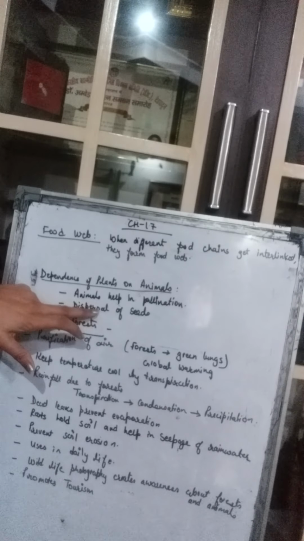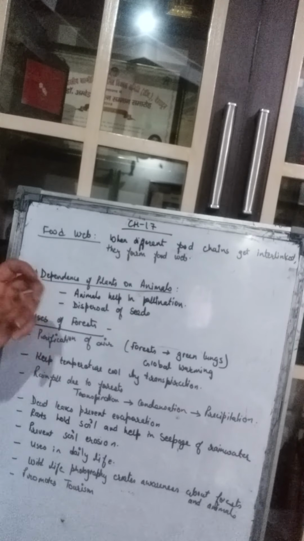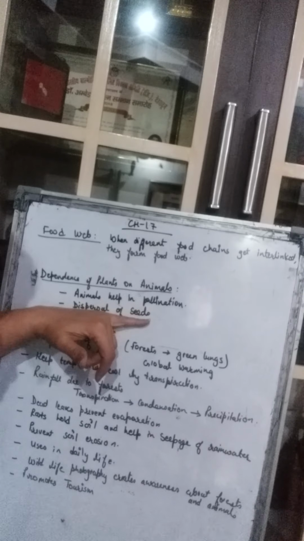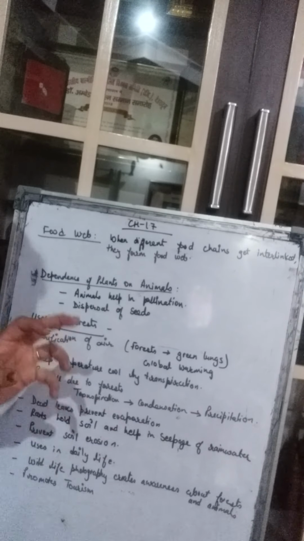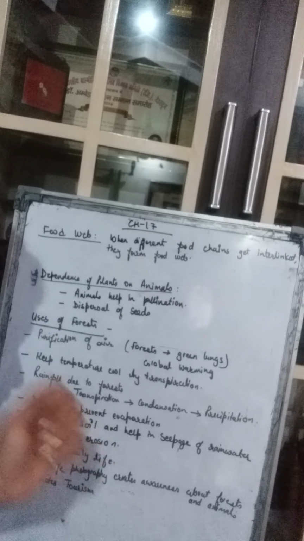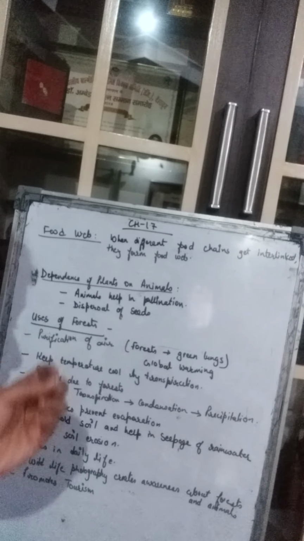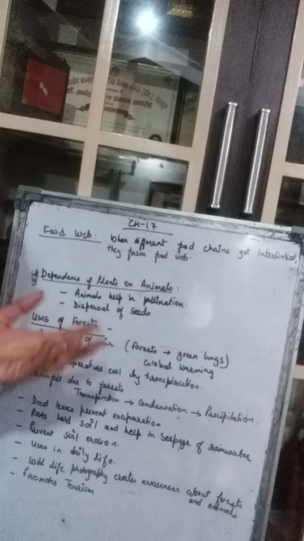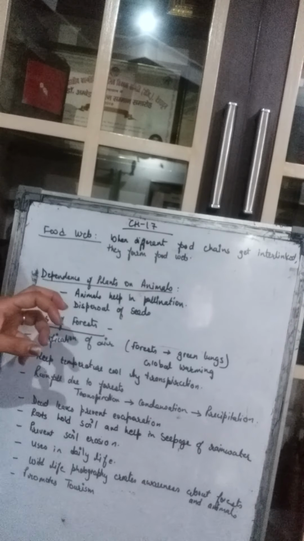Then what happens? They also help in the dispersal of the seeds when the seeds are formed. See what happens. Sometimes the seeds get stuck to the animal's fur. Then the animals move to some other place, and those seeds get dropped to the soil, and there the vegetation grows. Plants cannot move from one place to another, but the seeds are carried by the animals, like I just told you, stuck on their fur.